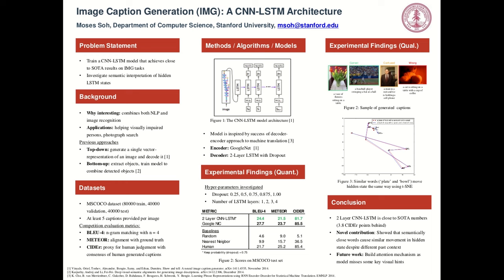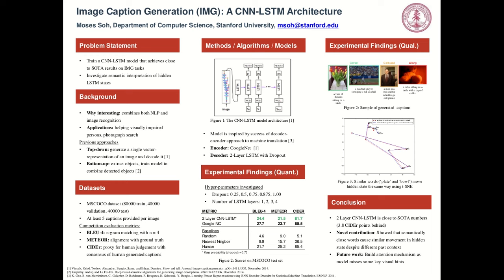Now we can see from figure 3 that the words bowl and plate, as well as food and soup, which are semantically very close to each other, both move the hidden state in similar directions, which means that semantically close words are moving the hidden state in similar ways despite different previous contexts. For example, different images, different image vectors, or different previously generated words. The paper that I've uploaded also contains additional examples that I found in the dataset of this phenomenon.